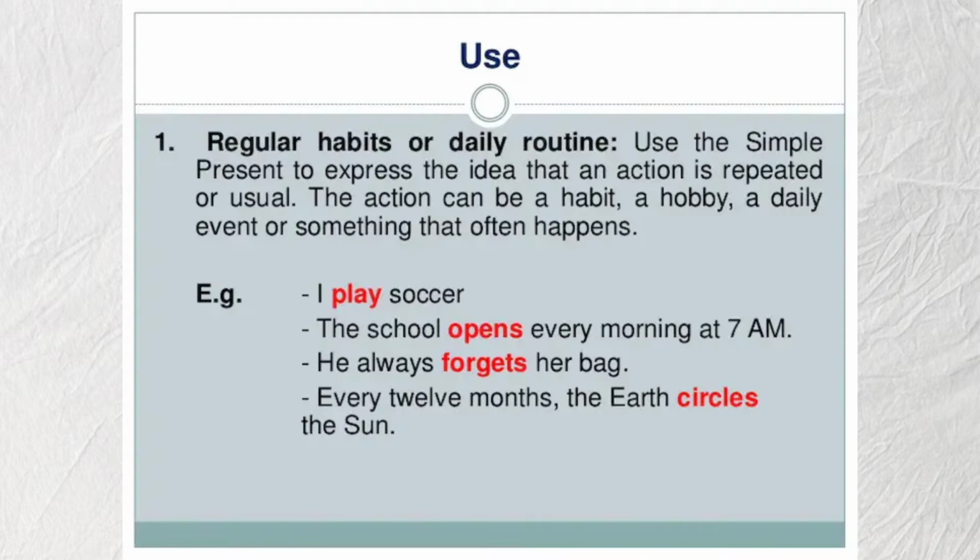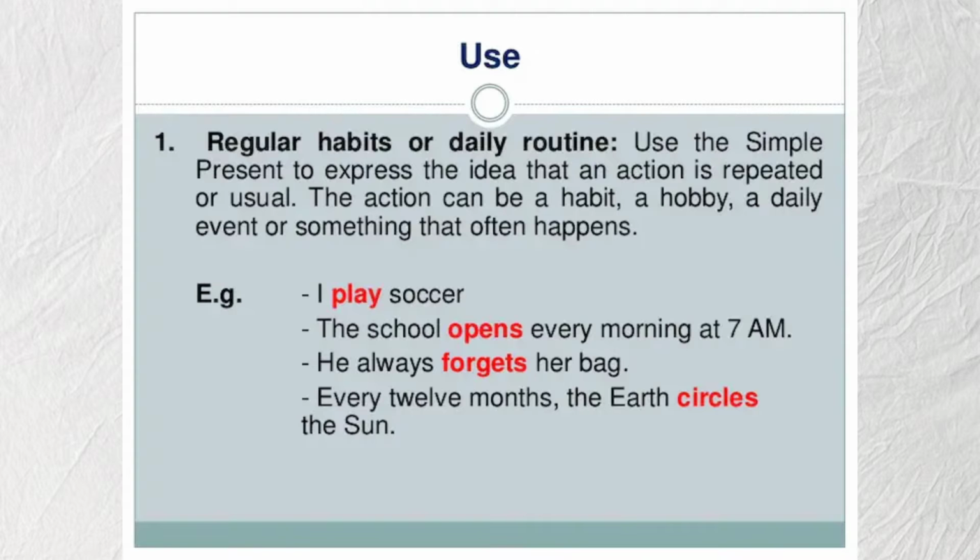For example, I play soccer. I play soccer explains about the hobby. Okay, next. The school opens every morning at 7 a.m. Here explains about the daily event. And then, he always forgets her bag. This explains about the habit. And then the next, every 12 months the earth circles the sun. Here explains about something that often happens.